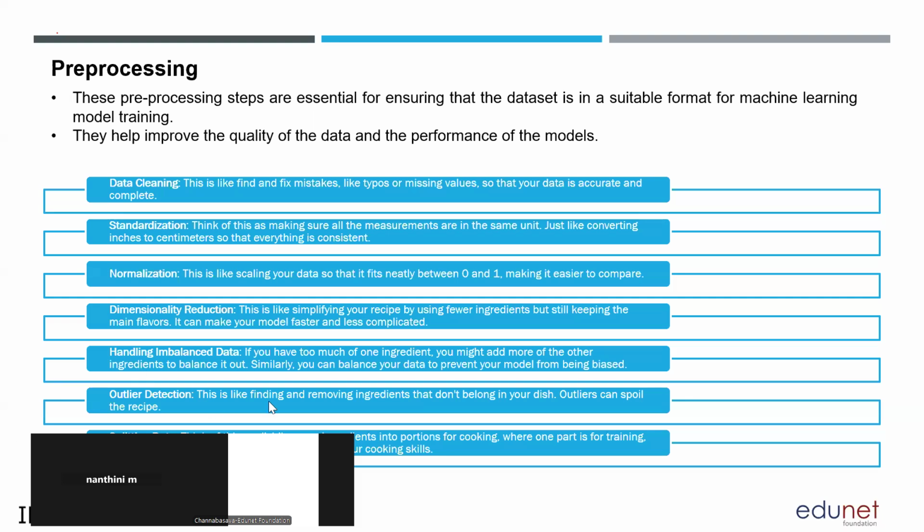Then outlier. An outlier is nothing but values that are out of the given range. Say for example, the students across India are attending the session, and only one student from abroad is also attending. So I can see myself as an outlier in this session, because you are all the students who are learning, and I am the person who is teaching the session.